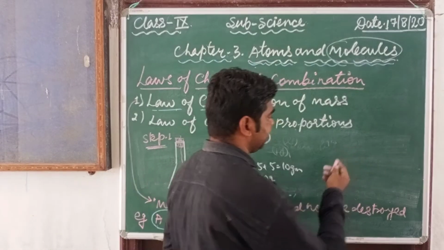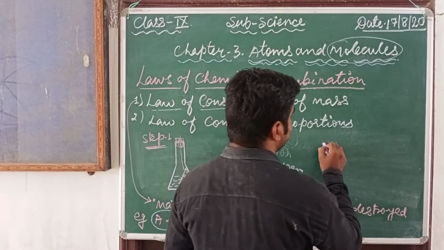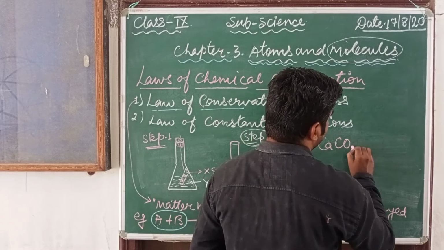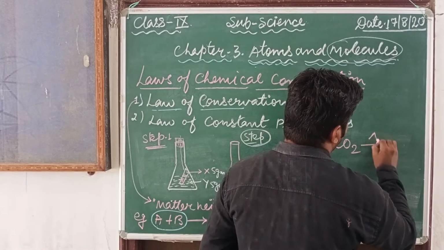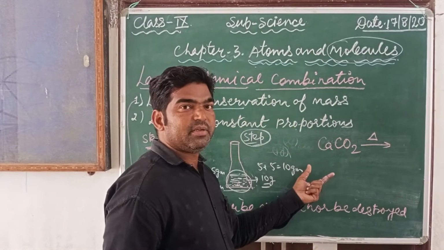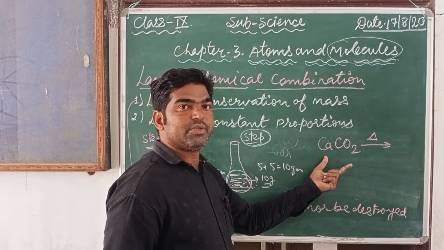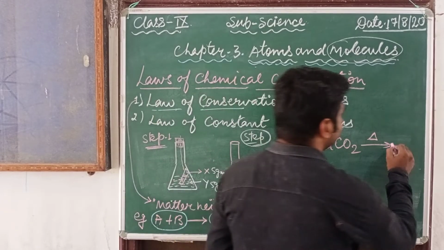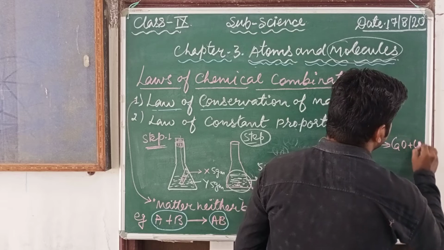Suppose that calcium carbonate is strongly heated. It decomposes, means it breaks down into CaO plus CO2.